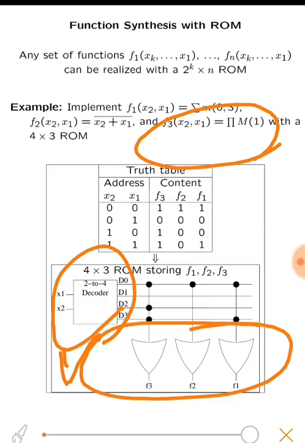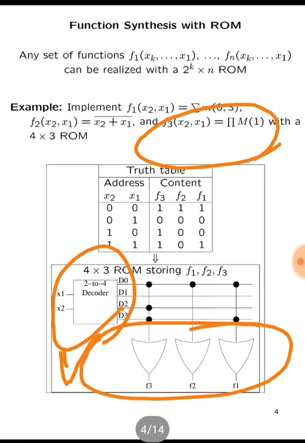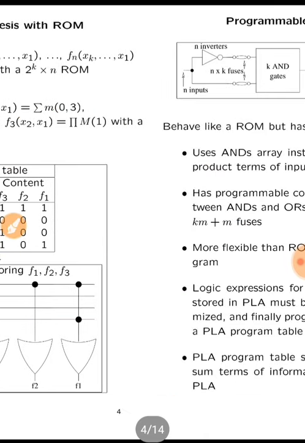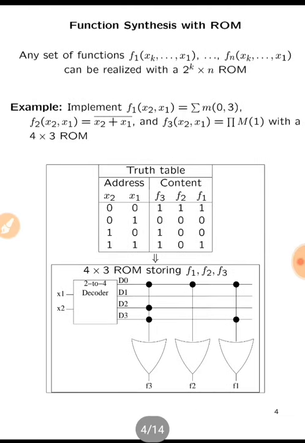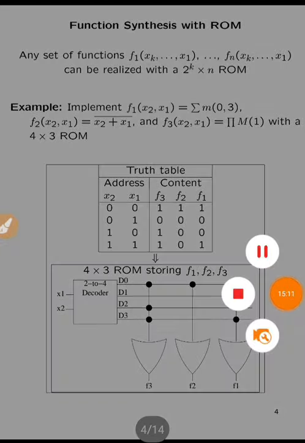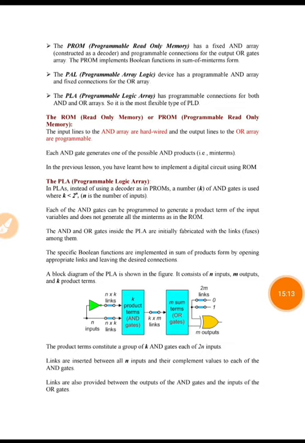Let us see another example. Our next topic is PLA, that is programmable logic array.